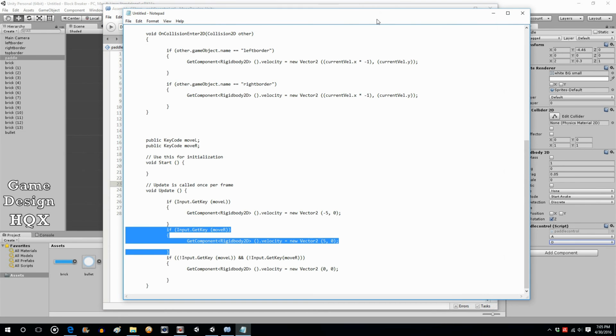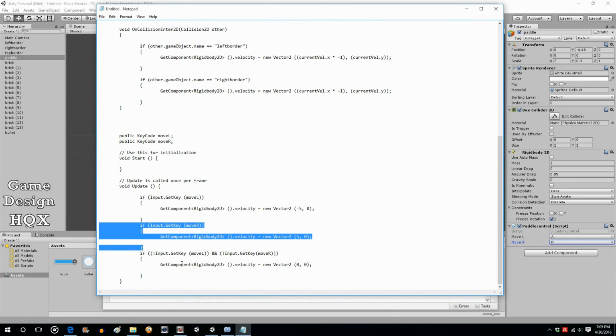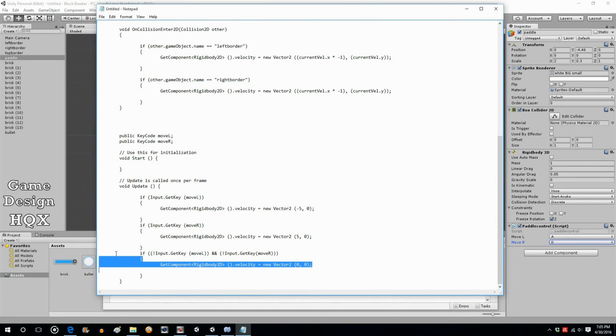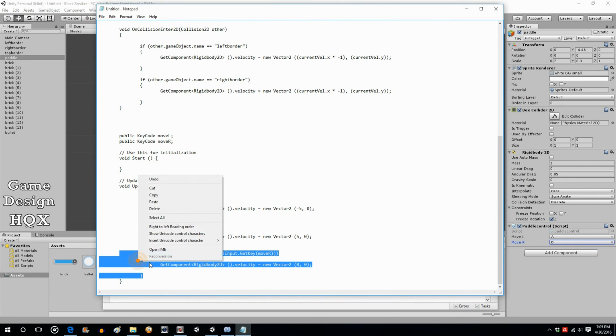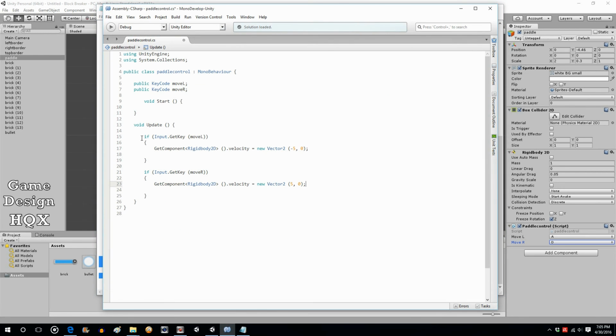One more. What this one is going to do, see right now, if you press the key, it applies the velocity. If you let go of the key, it doesn't remove the velocity. So this is going to look weird, so let's break it down.